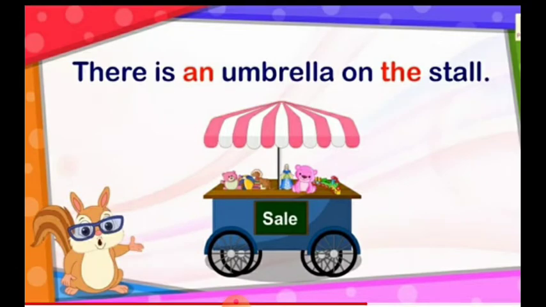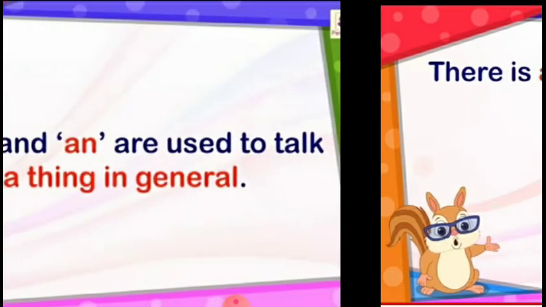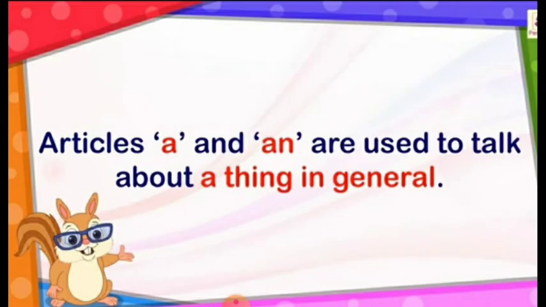There is an umbrella on the stall. An umbrella. What is there on the stall? There is an umbrella on the stall. So articles a and an are used to talk about a thing in general. That means when we talk about anything, जब हम किसी भी चीज़ के बारे में बात करते हैं, which we can count, we use a and an before them.